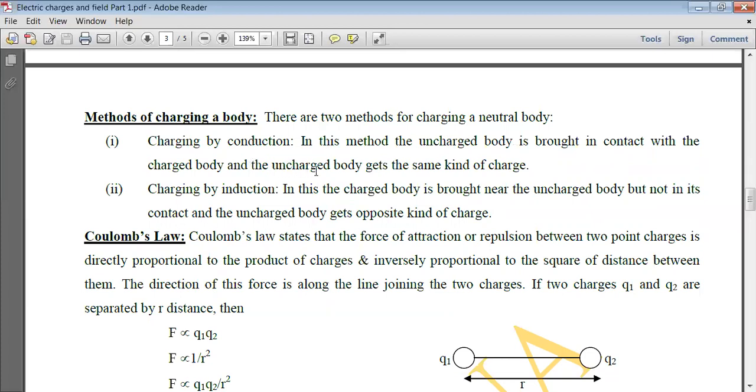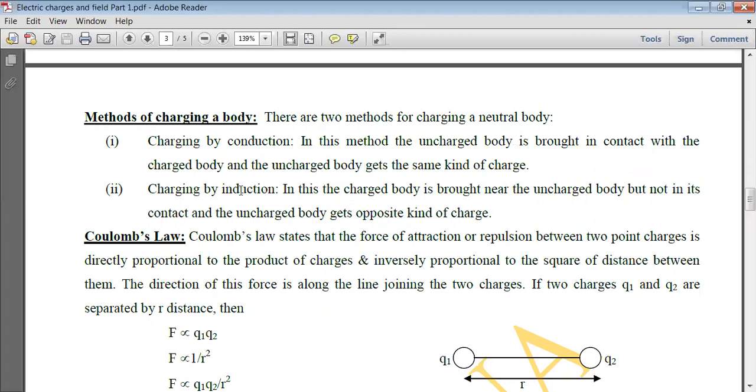So the uncharged body gets the same kind of charge. Suppose a charged body has a charge Q and it is brought in contact with an uncharged body. Now both these bodies will get Q by 2 and Q by 2 charge.